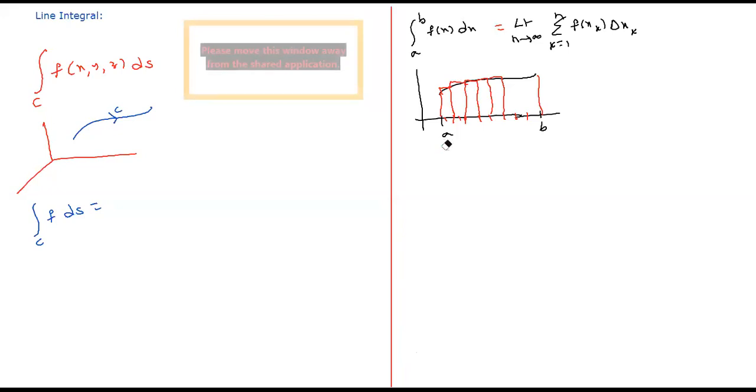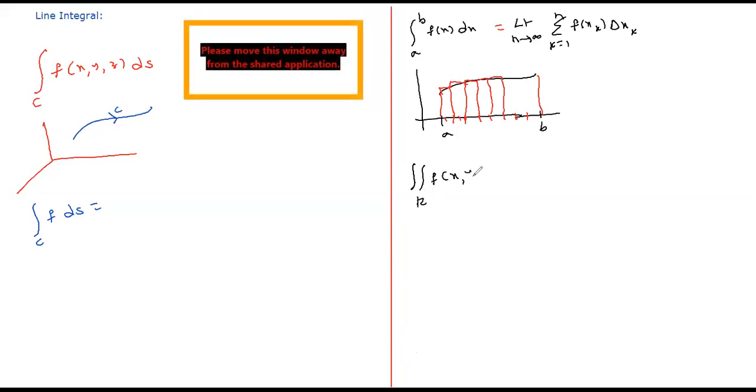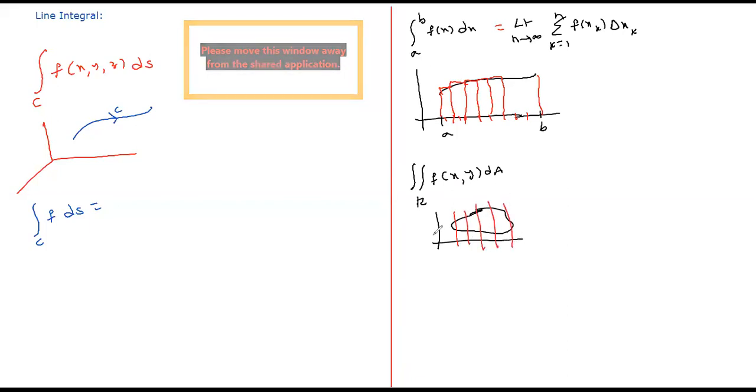In a similar way we gave a definition for the double integral, right? So, what is the double integral of f of x comma y? You have a plane region. We partitioned this plane region with lines parallel to the x-axis and y-axis. We got some rectangular cells and gave an index to these cells. From each cell we took one point: x1 y1, x2 y2, x3 y3, and so on.